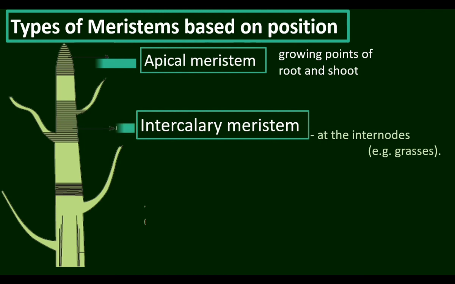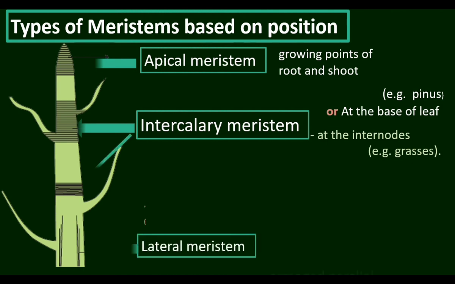What is an internode? The distance between two nodes is called an internode. A node is a place where leaves arise. So the distance between two leaves is called an internode. The meristem present in the internode is intercalary meristem. In some plants like Pinus, the intercalary meristem is found at the base of the leaf. So the position of intercalary meristem is the base of the leaf or internodes.